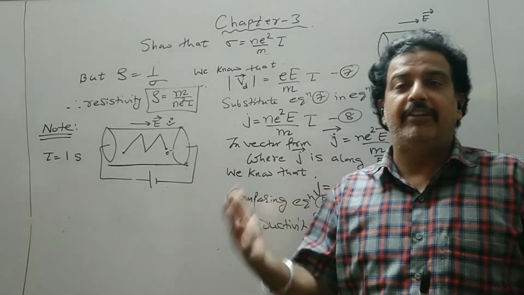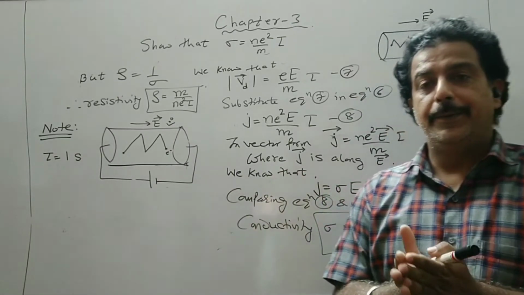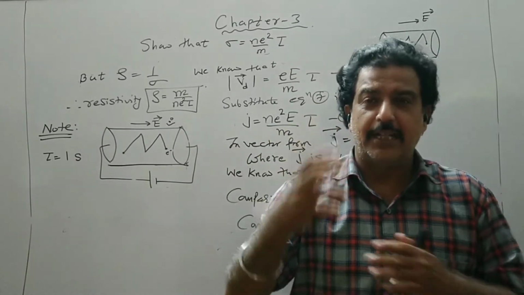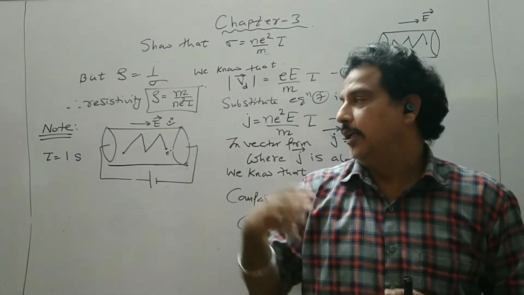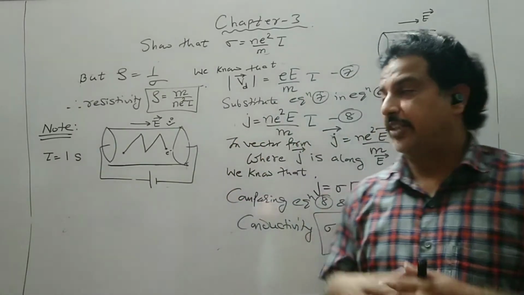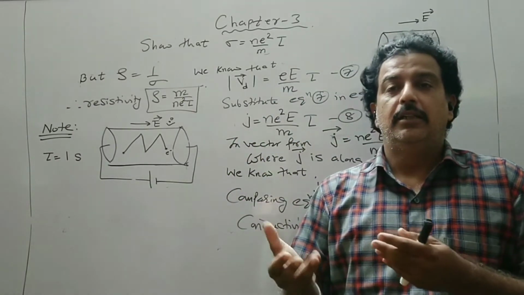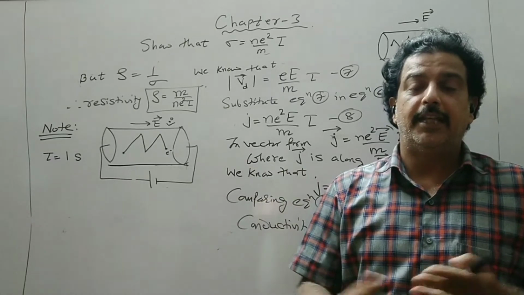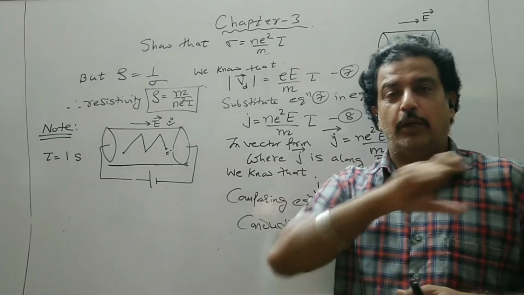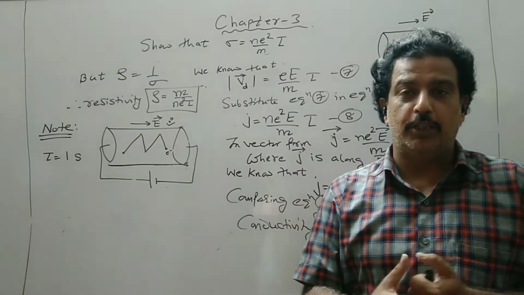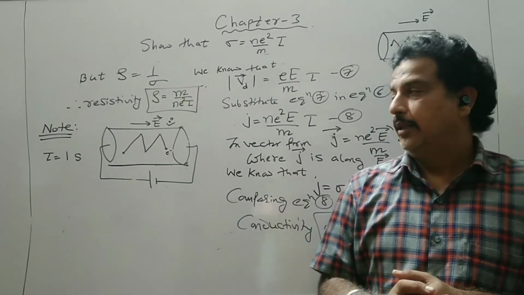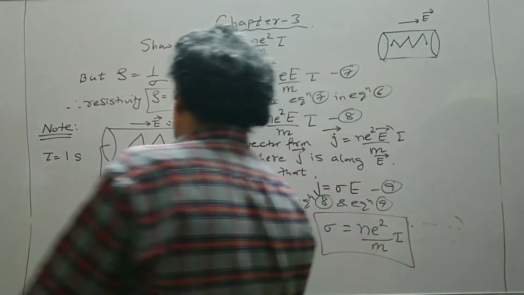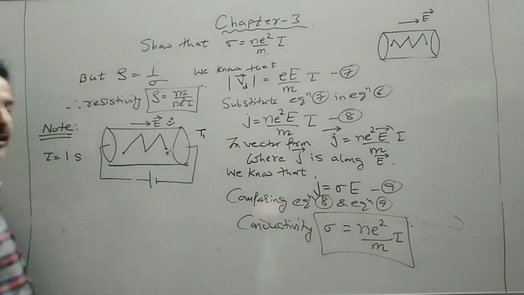It may be possible that for the first time when there is a collision, the relaxation time is say 2 seconds. Then for a second time it has a relaxation time of 1 second, then 3 seconds. So we have to take the average time interval between the two consecutive collisions. So that relaxation time suppose is 1 second and the conductor is kept at temperature T1.